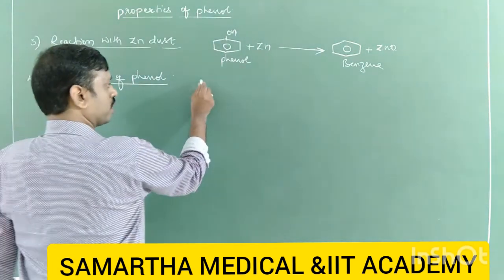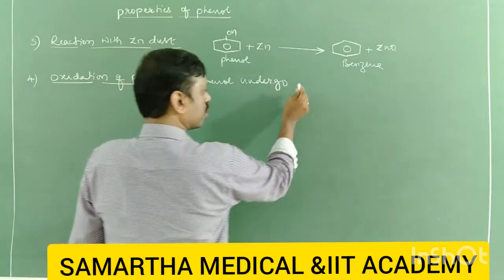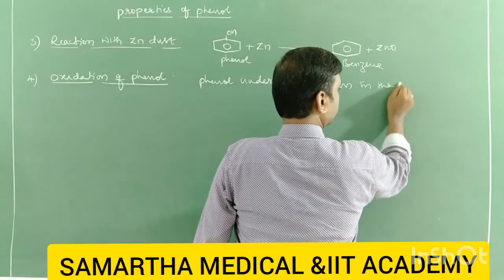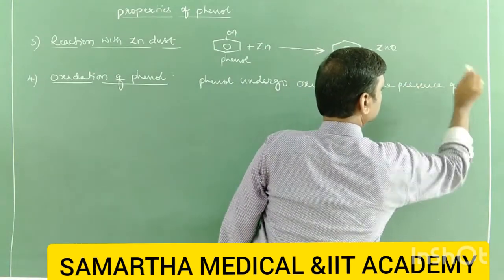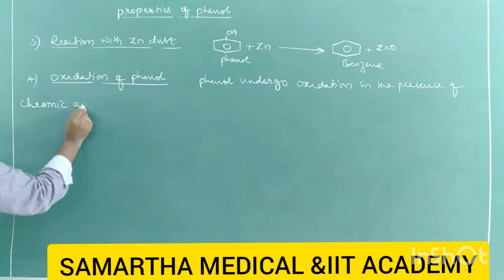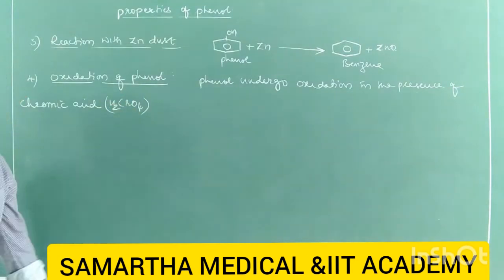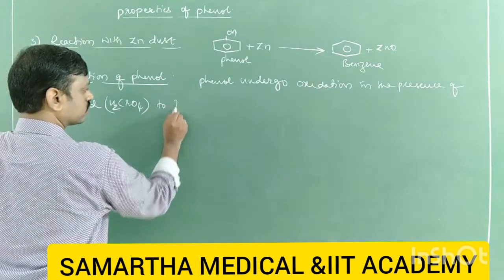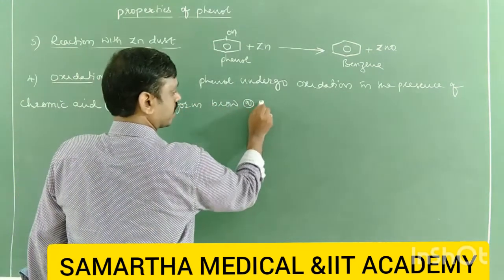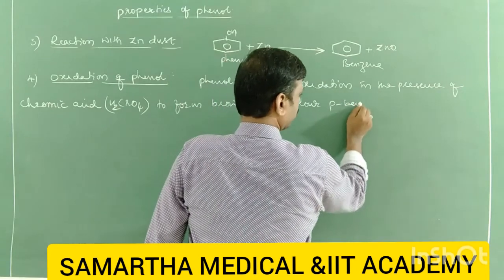So here phenol undergoes oxidation in the presence of chromic acid, that is H2CrO4, to form brown or pink colored para-benzoquinone.